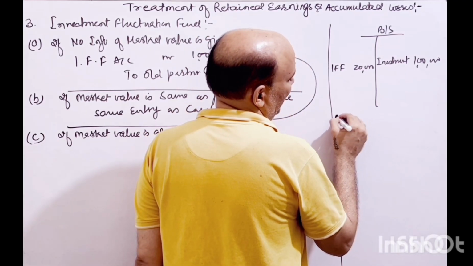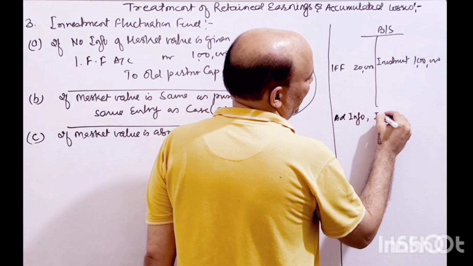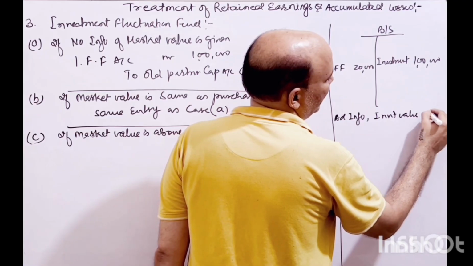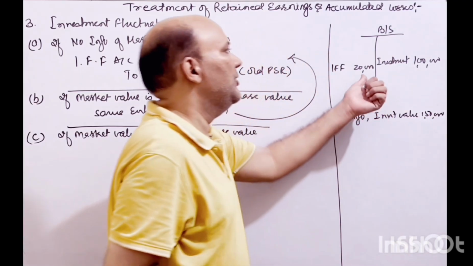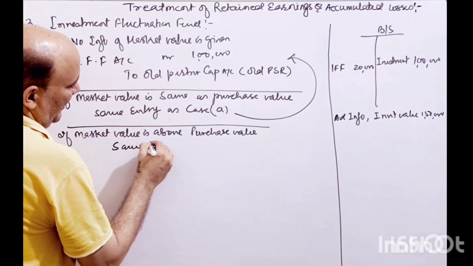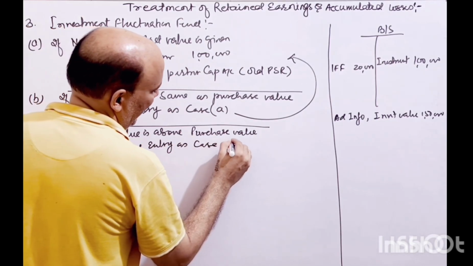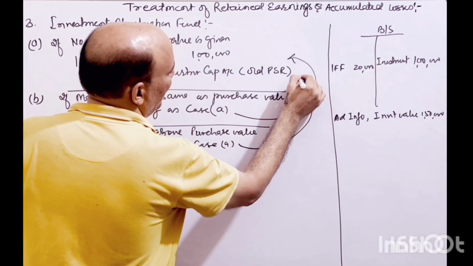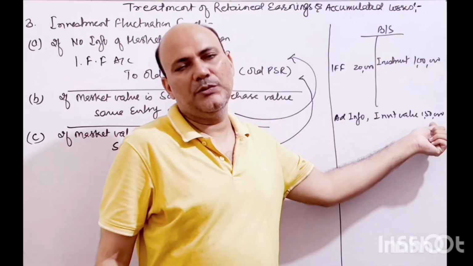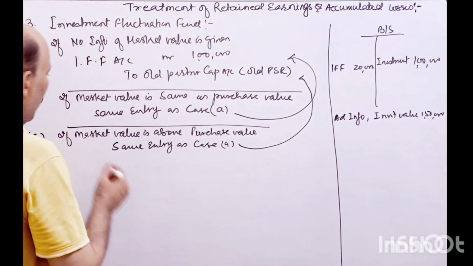Let's say additional information is given, investment value as 1,50,000, so no need to use IFF. So same entry as case A. So again we will distribute the 20,000 rupees, because this is going above, so this is profit for the organization, so no need to use the 20,000 rupees.